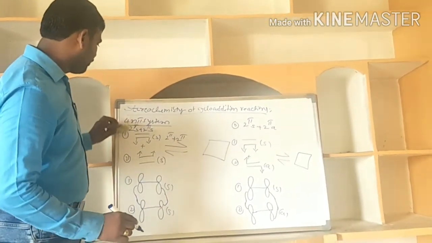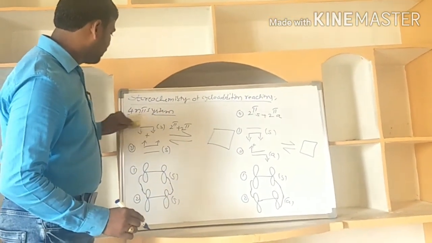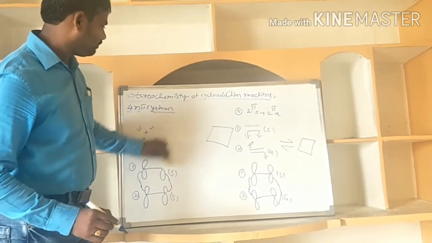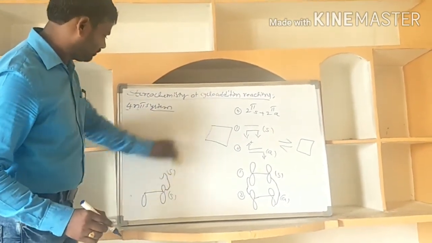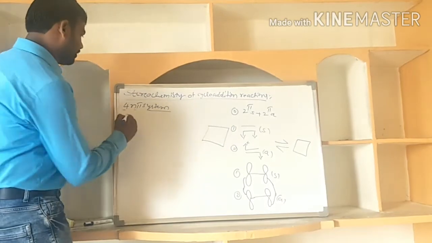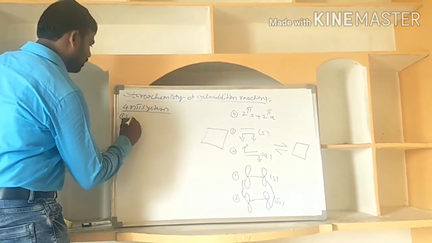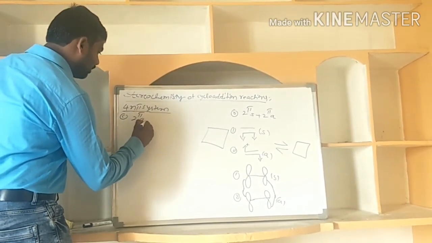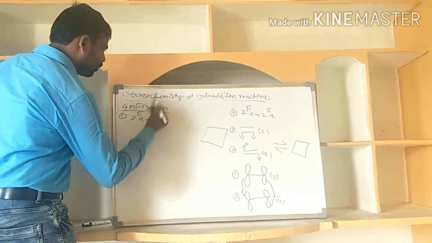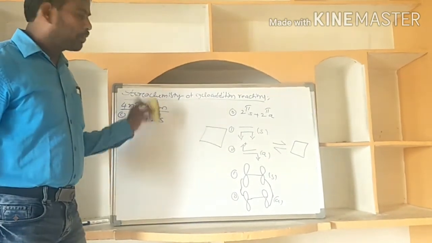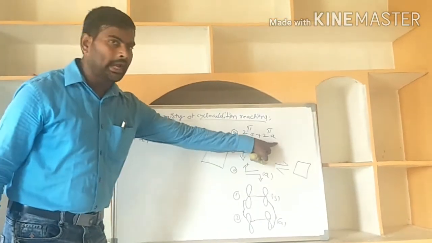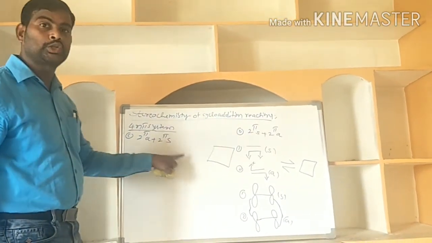The third type will be C: 2 pi andra, 2 pi supra. Initially supra addition is over. This is supra andra. The third one is andra supra addition.